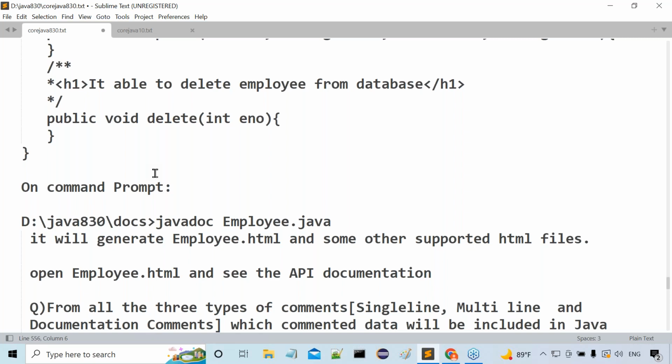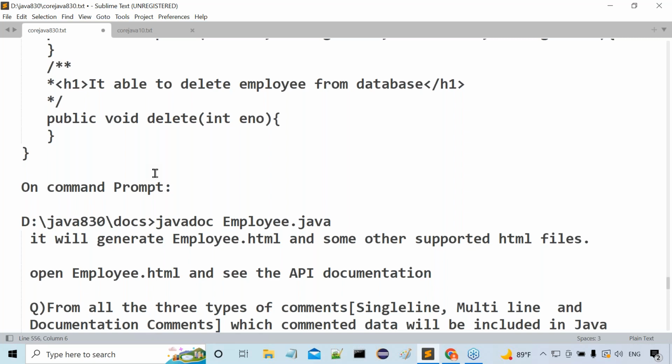In a comment section, we are able to use comments. How many types of comments exist? 3 types of comments exist: single line comment, multi-line comment, and documentation comment. Single line comment allows the description within a single line. Multi-line comment allows the description within more than one line, multiple lines. But documentation comments allow the description in more than one page.